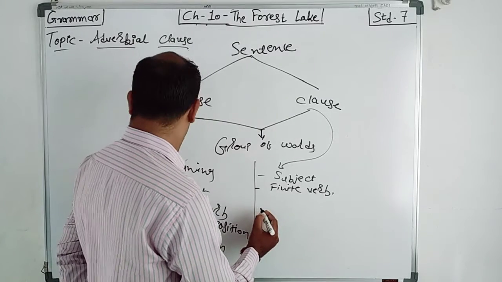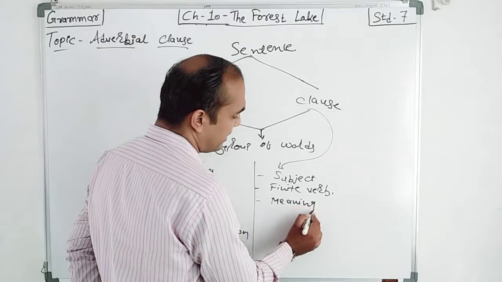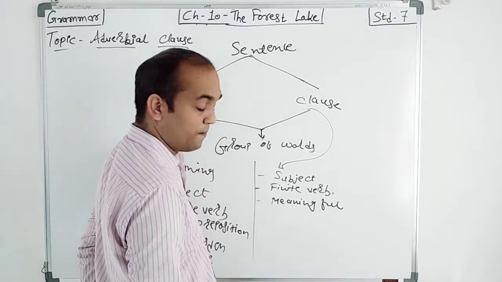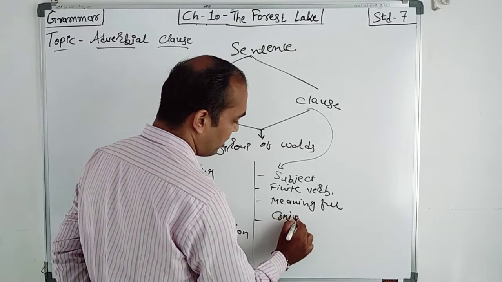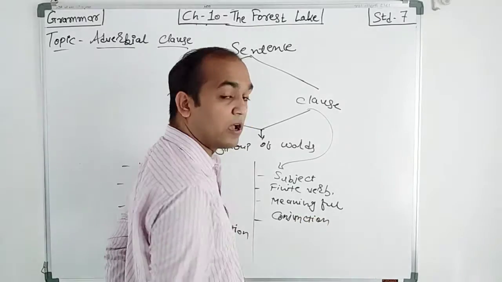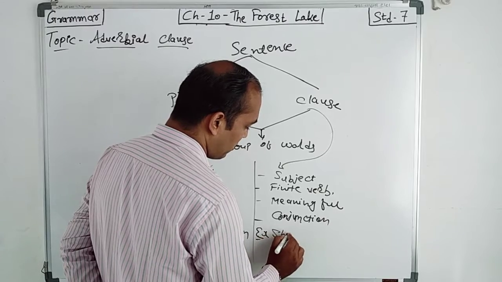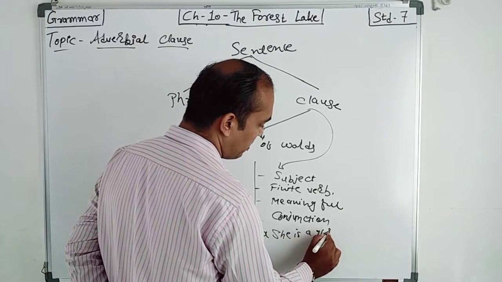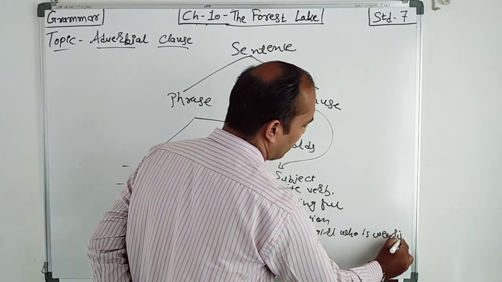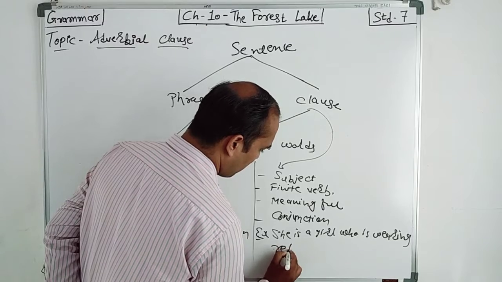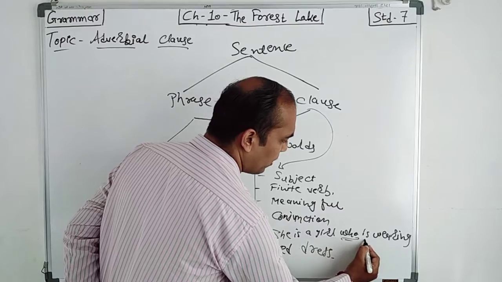Then it is meaningful, right? This group of words is meaningful. Even it starts with a conjunction. It starts with a conjunction. For example, she is a girl who is wearing red dress. See that, who and is.